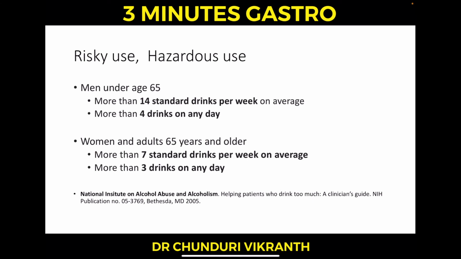The risky use or hazardous use of alcohol is different for men and women, because men under the age of 65 have higher detoxification capacity of the liver. The risky use is when 14 standard drinks per week is exceeded or 4 drinks on any single day. It is different for women as well as the elderly because of the low detoxification capacity of their liver. It's about 7 standard drinks per week on average or 3 drinks on any single day. This is according to the National Institute on Alcohol Abuse and Alcoholism definition.